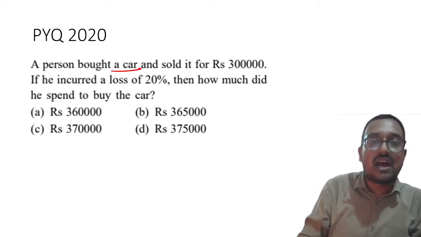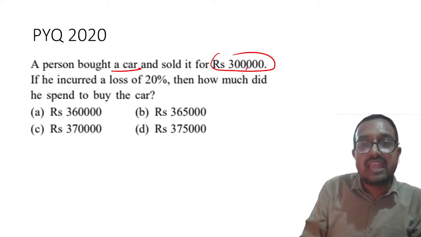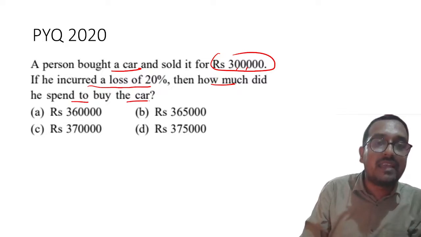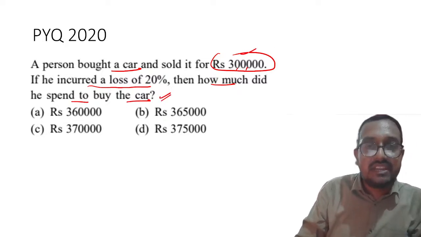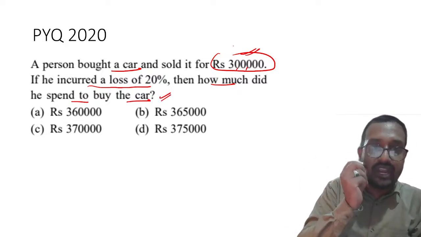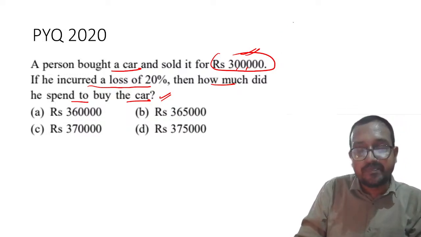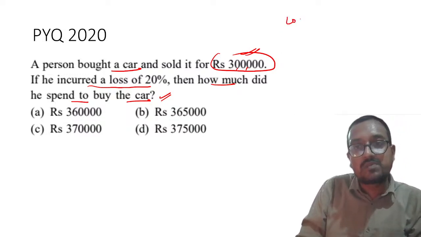A person bought a car and sold it for rupees 3 lakh. If he incurred a loss of 20%, then how much did he spend to buy the car? Right? 3 lakh he has sold it for, right? He has incurred a loss of 20%. So my dear students, please remember, here loss percentage, L percentage is equal to 20.